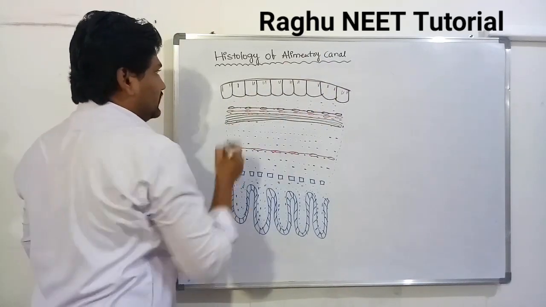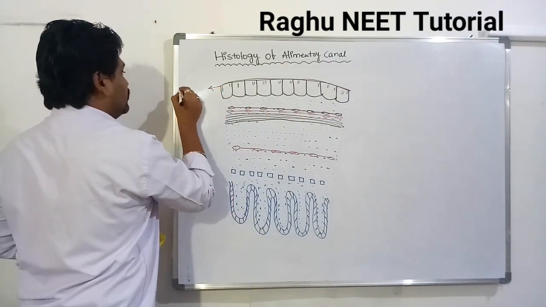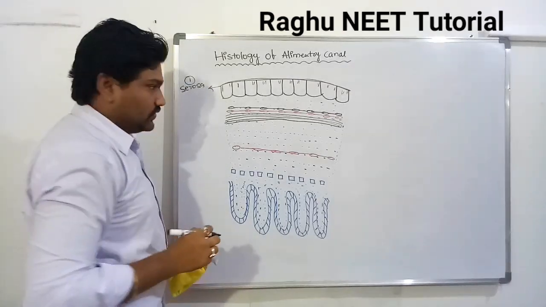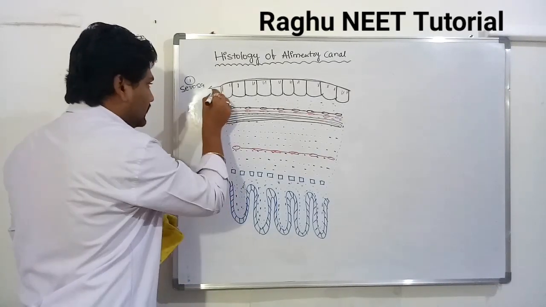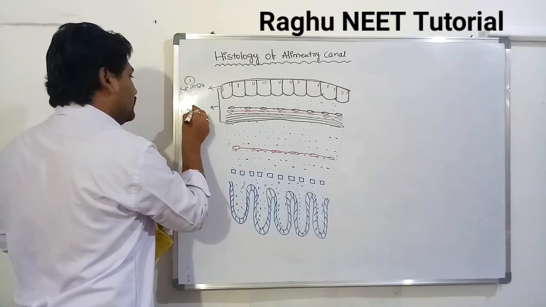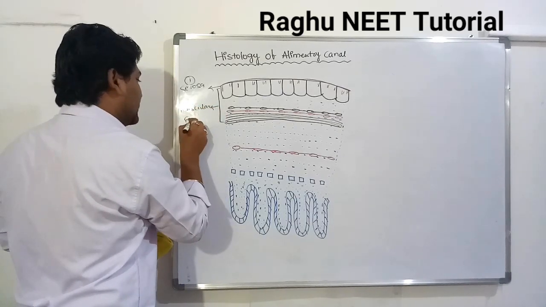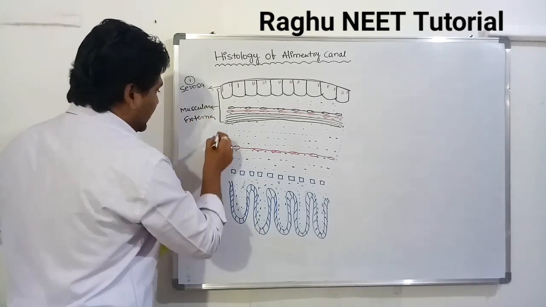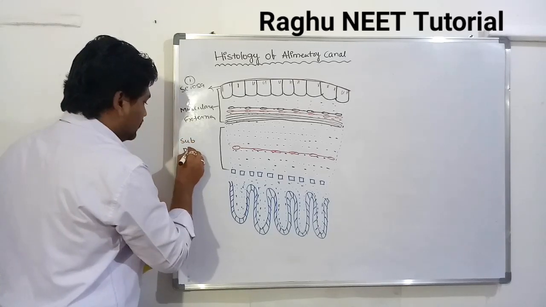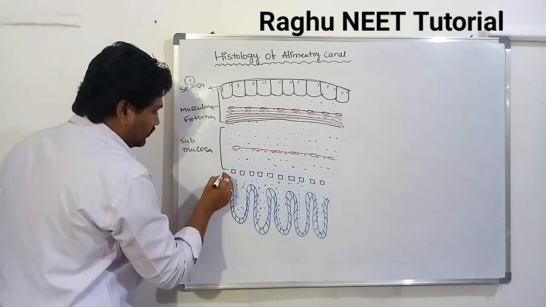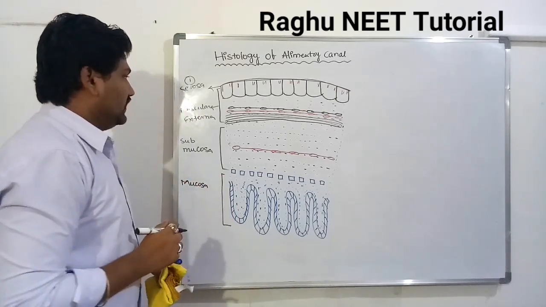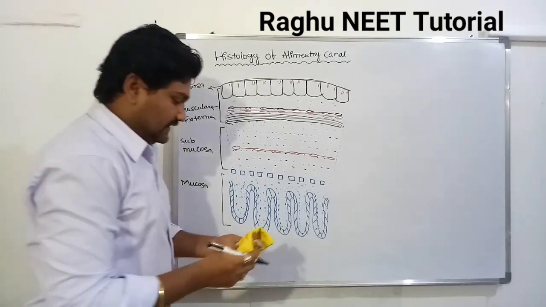First, labeling the diagram: the outermost layer is called serosa. Below the outermost layer is muscular externa. The third tissue is called submucosa. The fourth one is called mucosa.